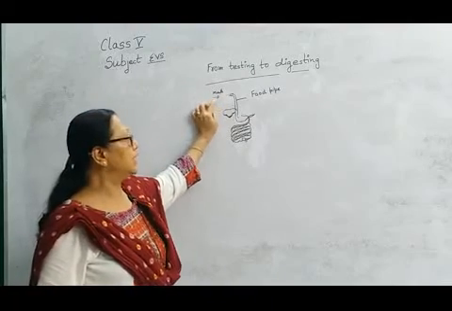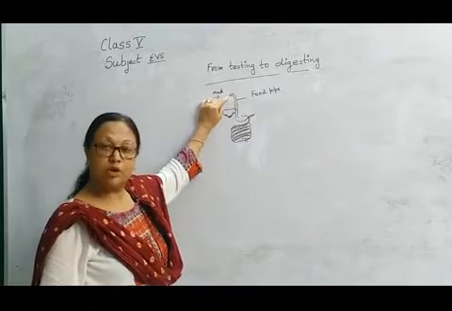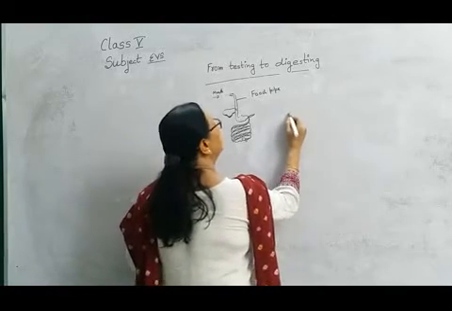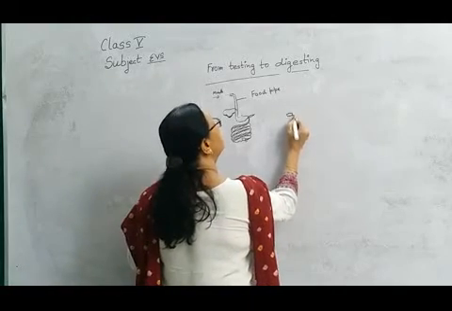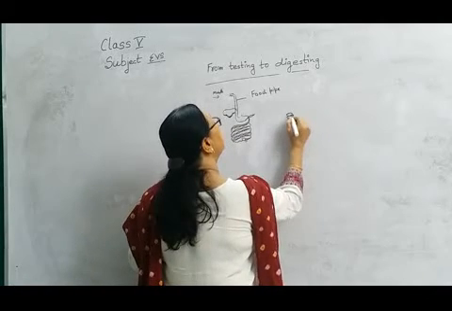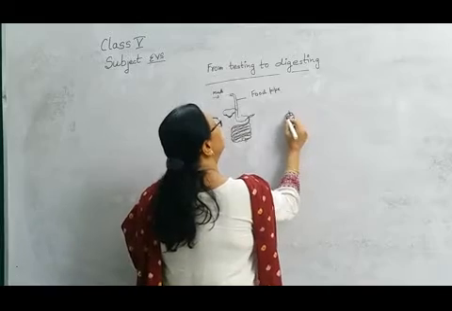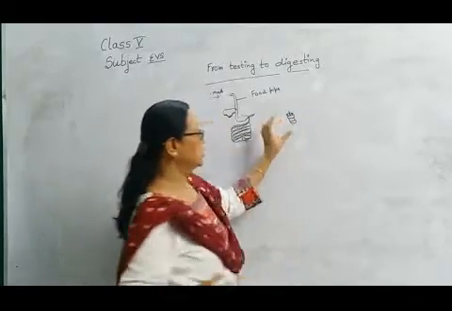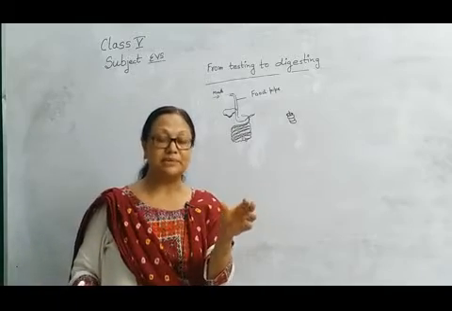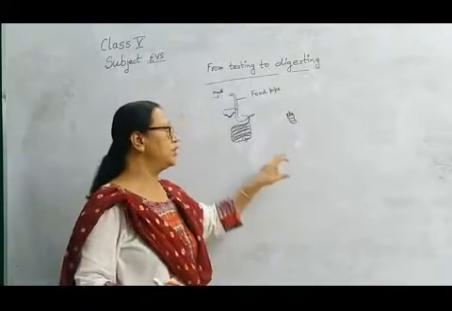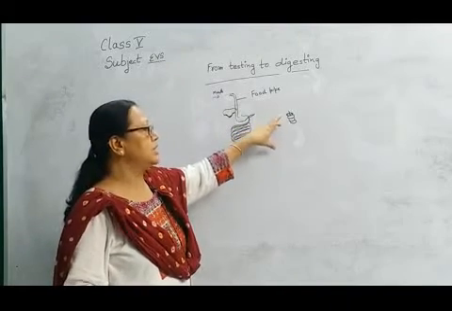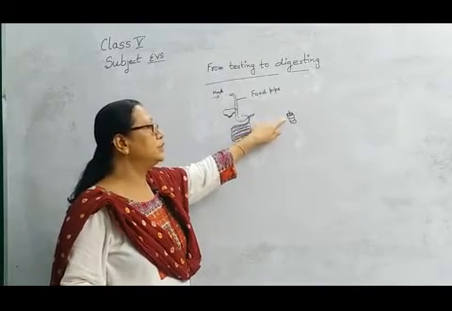So the food comes from our mouth to the food pipe, and the food pipe is a contractile tissue. When the food comes to this portion, the outer side of the food pipe starts to squeeze, and the food goes from the upper part to the lower part.